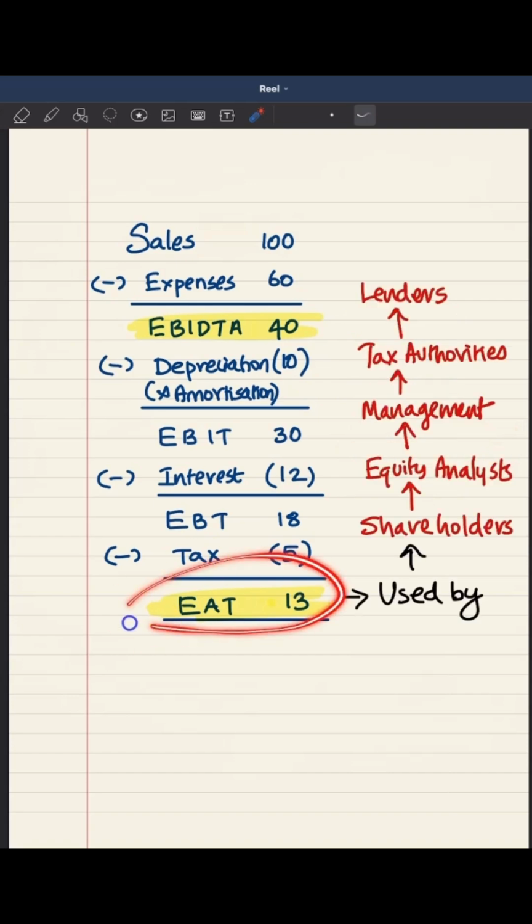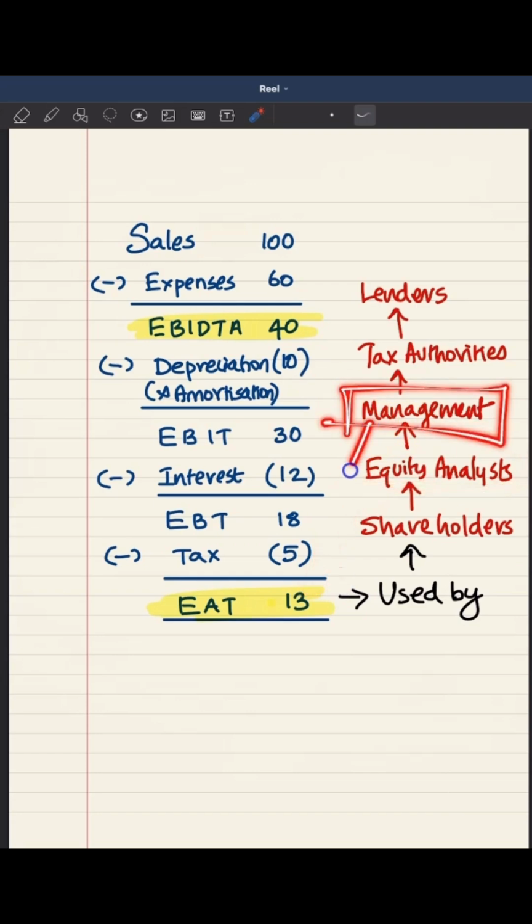Whereas net profit is going to be used by number 1, shareholders, because it's this profit that is available for them for their investment. So this is a primary number they'll be looking for. Then equity analyst will be looking at net profit for equity related analysis, and management is very concerned because it's only through these numbers they can satisfy the major stakeholder, that is shareholders.